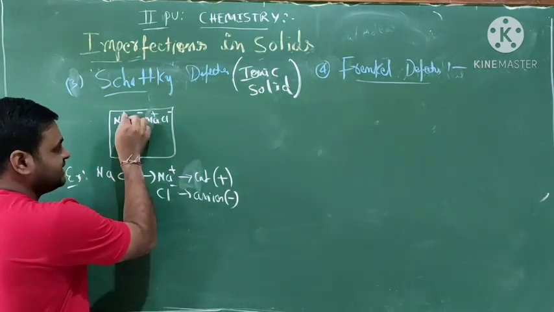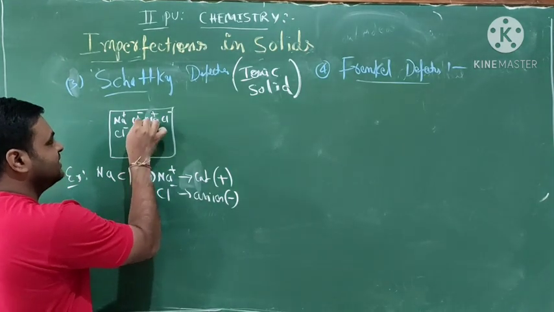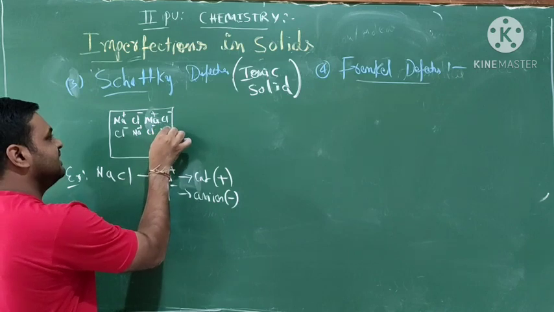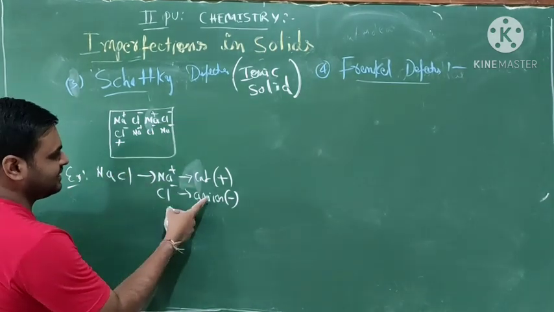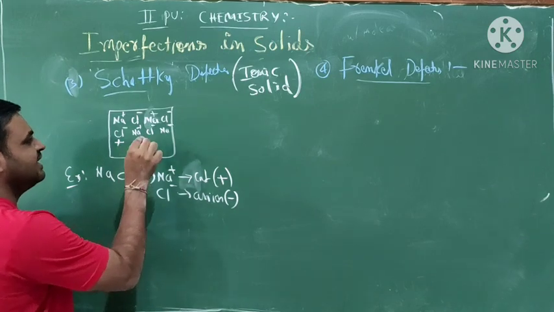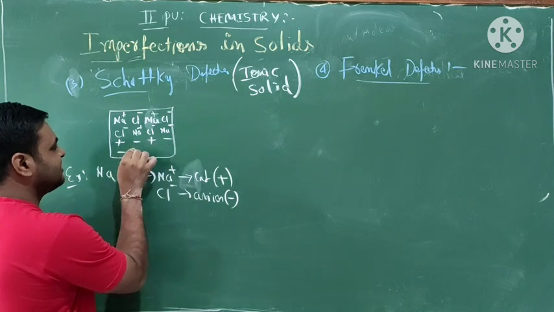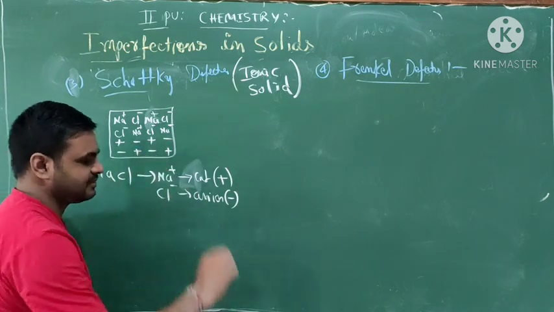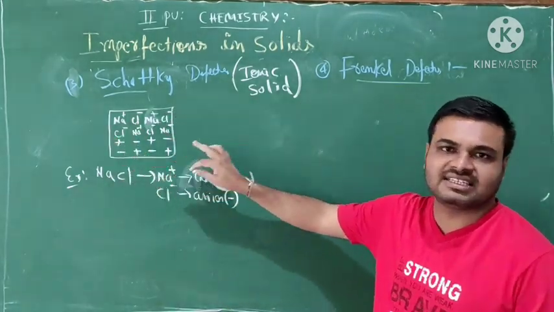Plus means Na, minus means Cl. See students, this is a perfect solid crystal.